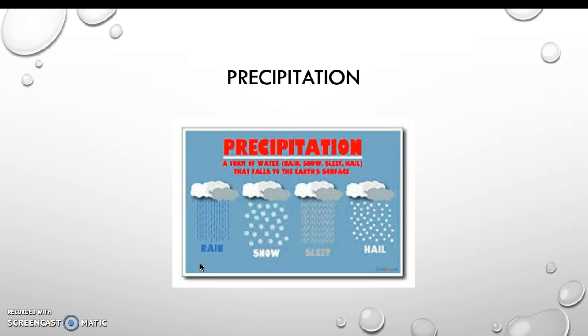Sleet is water or moisture that falls from the clouds but freezes before reaching the ground. And hail is pellets of frozen rain that have collided with each other before falling to the ground.